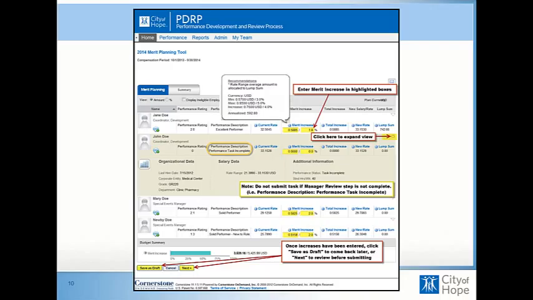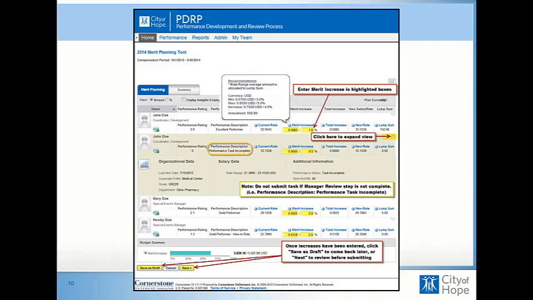The performance description, as you can see on John Doe, if it's displayed as performance task incomplete, that is because the manager review has not been completed and we don't have a review score. So if you are the manager of that employee, be sure to complete that review. The ratings are loaded into the merit planning tool each morning.